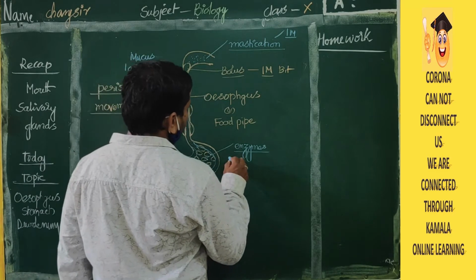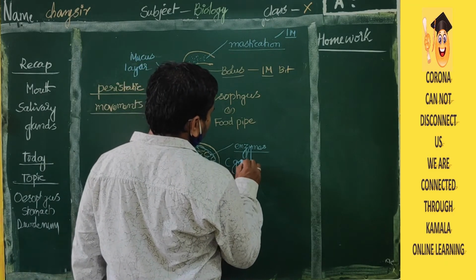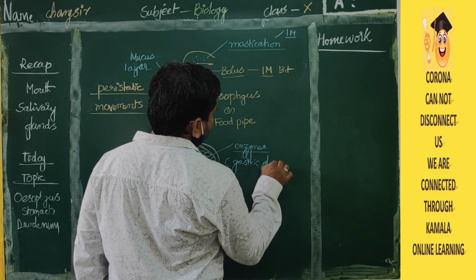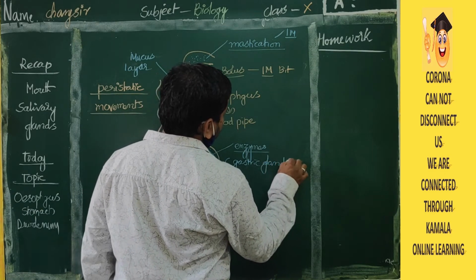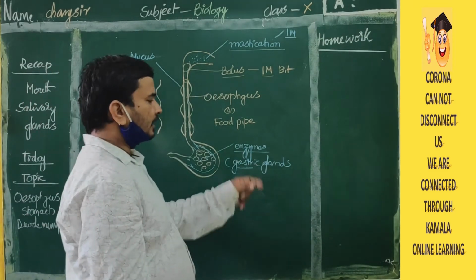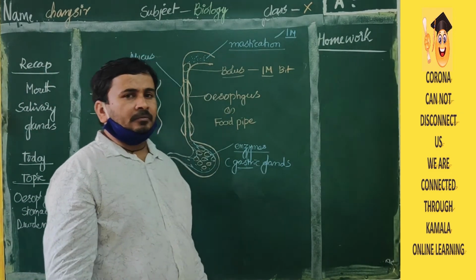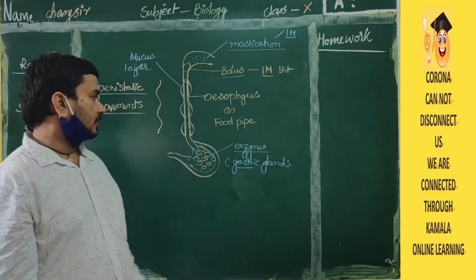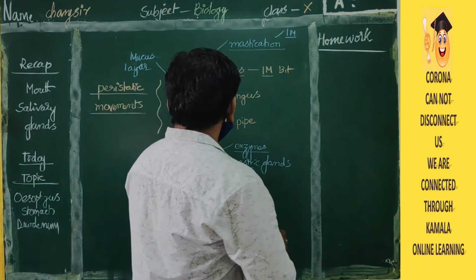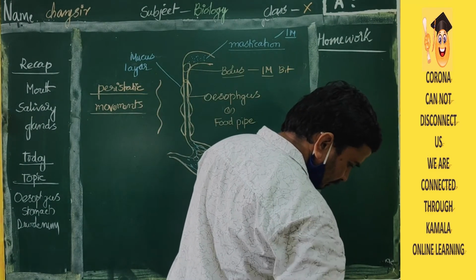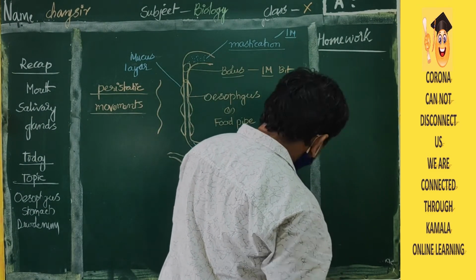Okay, where will the gastric glands be? Those are called gastric glands. Those glands will release the enzymes. With the help of those enzymes, food will be digested. Not only that, it will release